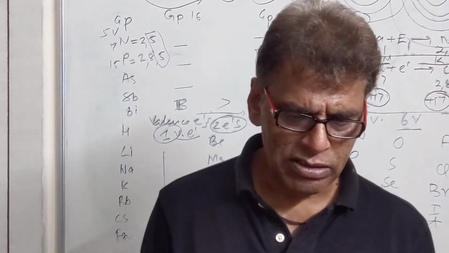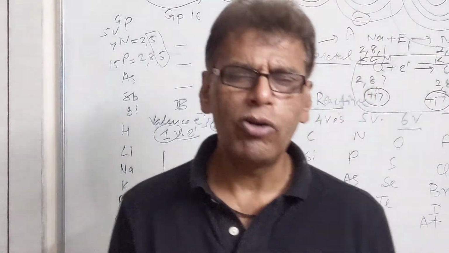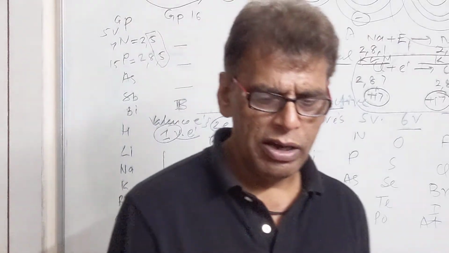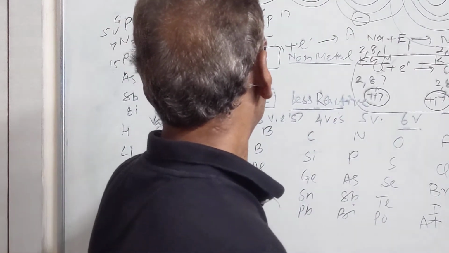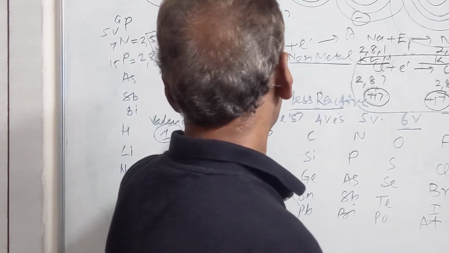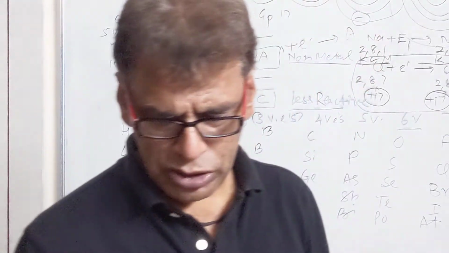Element with 3 cells having 4 electrons in the outermost cell. So it will be silicon, atomic number 14. This will be the element. 2, 8, 4 will be the configuration. So these are a few cases.